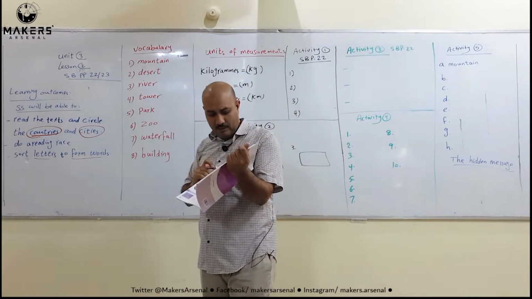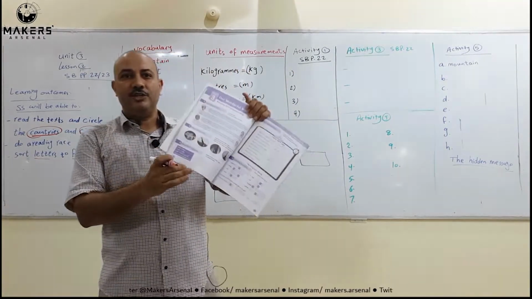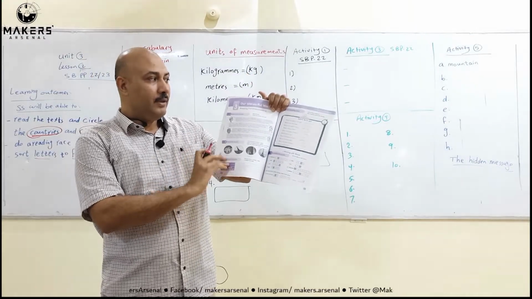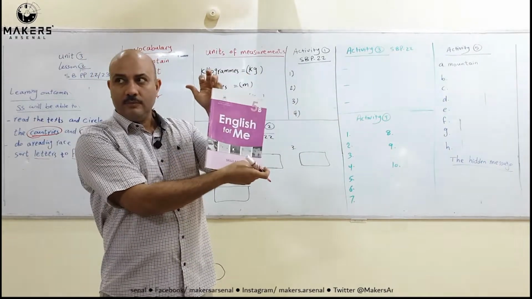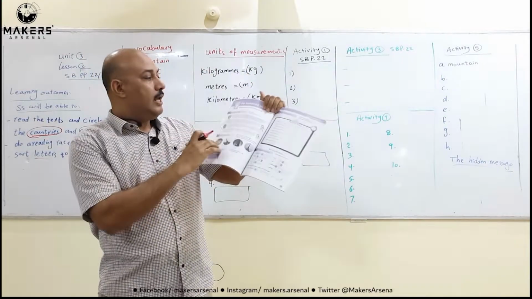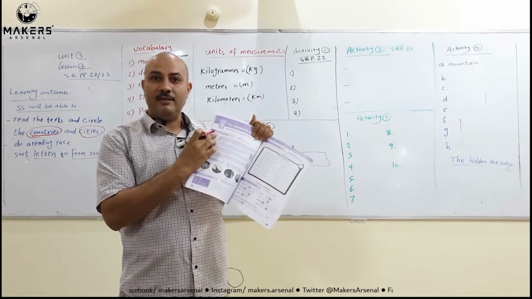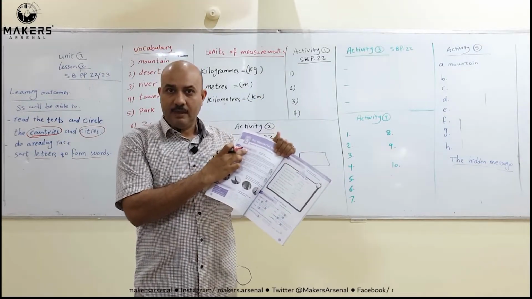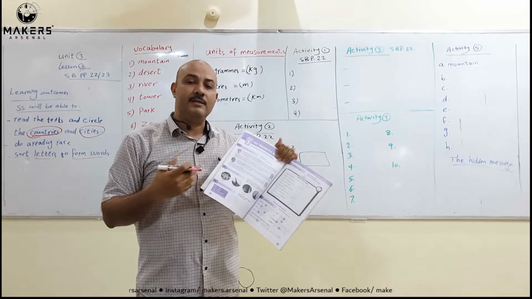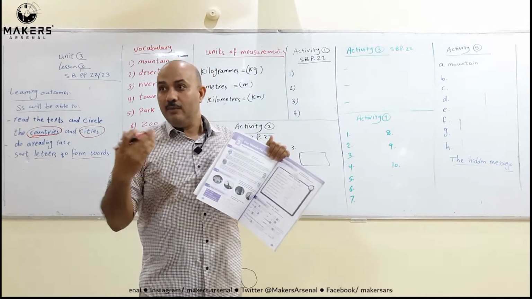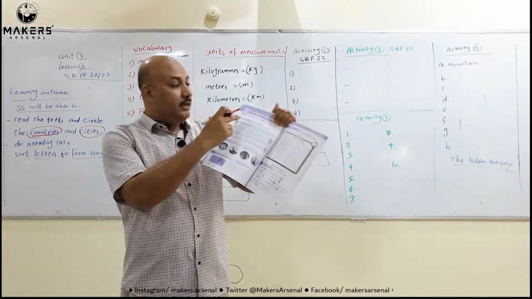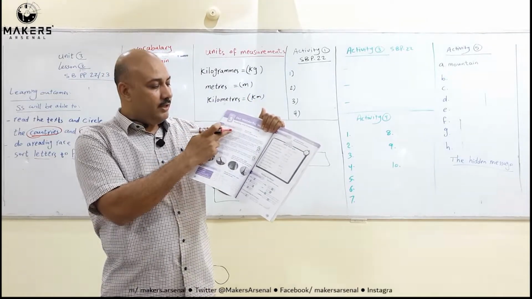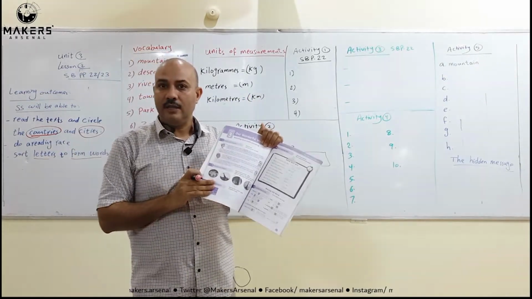Let's start with our lesson today. This page, page 22, skills book. If you look at activity number 1, the title of activity number 1 is read and answer. So you have to read and answer. You can ask yourself, read what and answer what. Read here, the text is here. How many texts, teacher? If you look, 1, 2, 3, 4, there are 4 texts here.